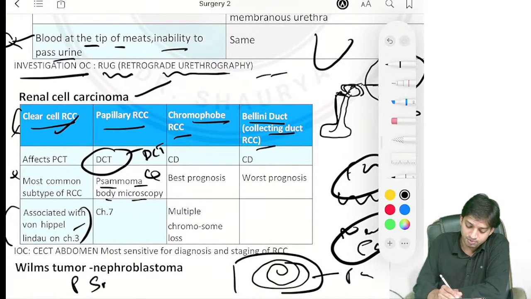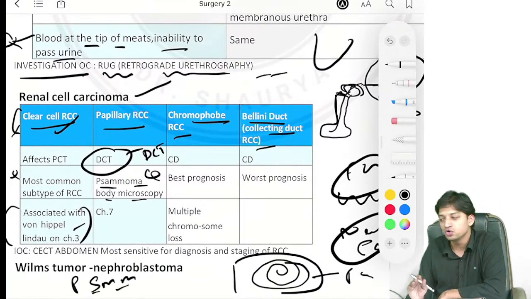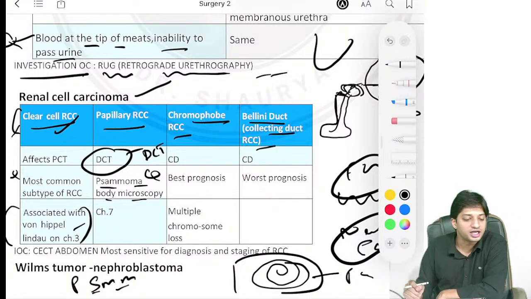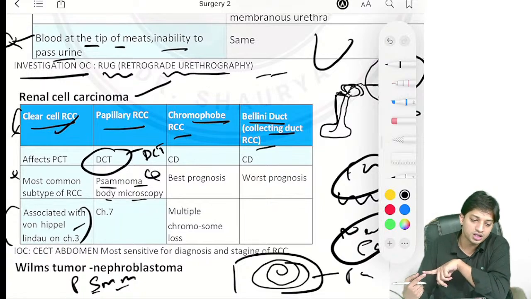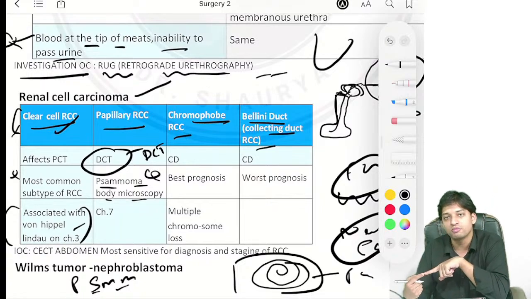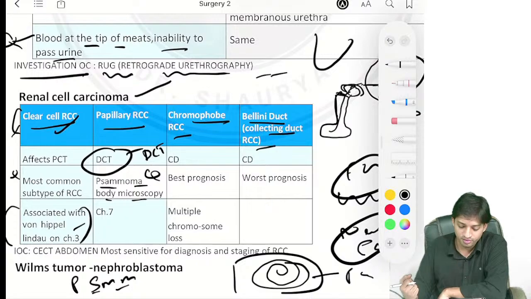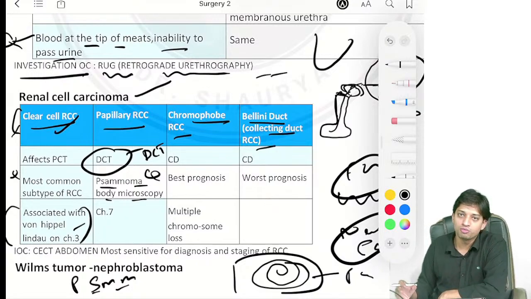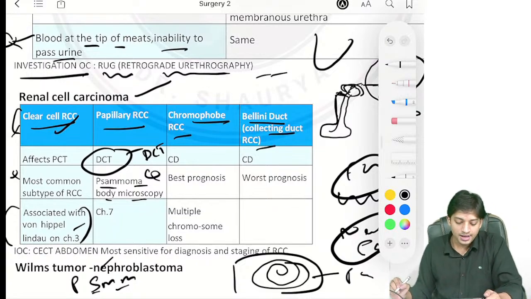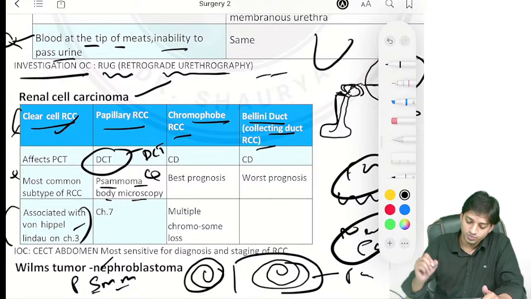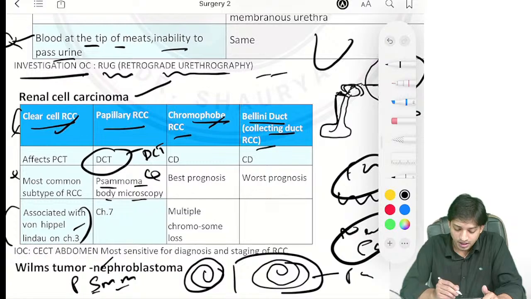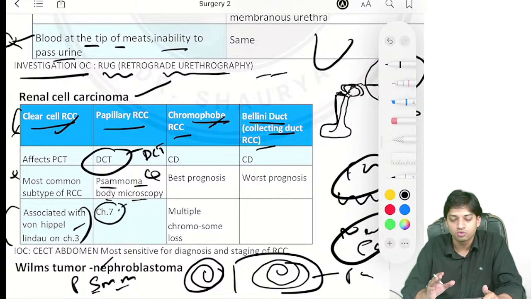Do you remember the trick PSMM, guys? Can anybody tell, for the Psammoma bodies, where else do you see them? You can see them in papillary carcinoma, papillary renal cell carcinoma, papillary carcinoma thyroid. Do you remember, guys? Mesothelioma, meningioma, serous cystadenoma ovary. I hope you can now remember Psammoma bodies. Papillary carcinoma is generally associated with a chromosome 7 defect.